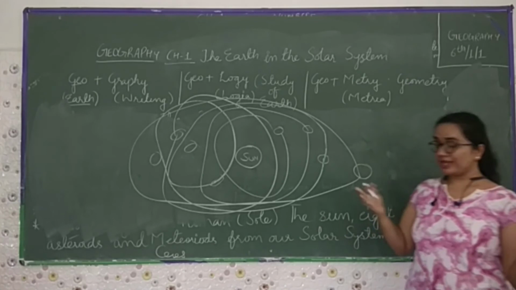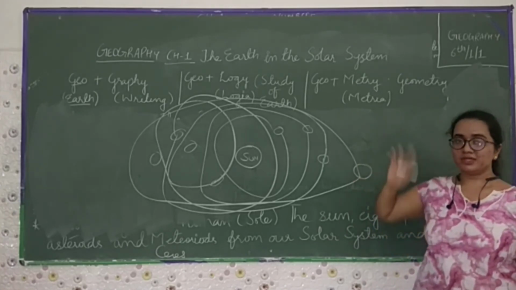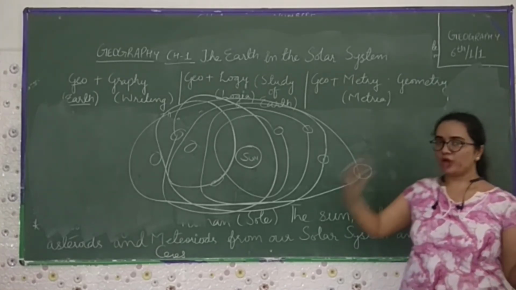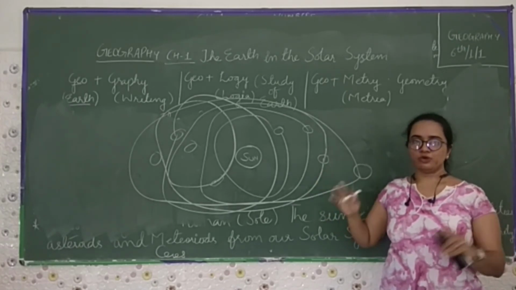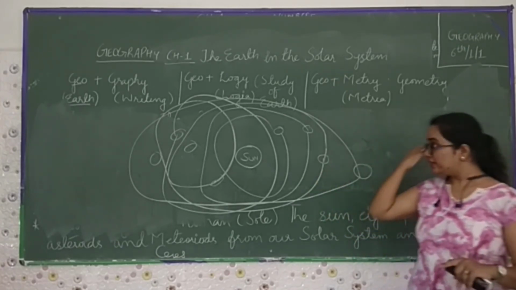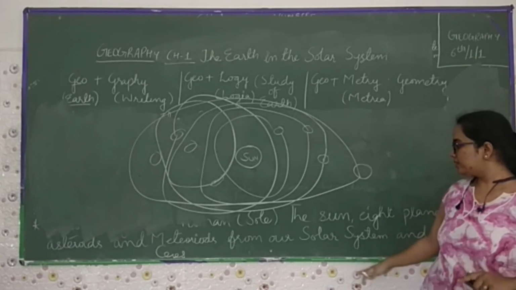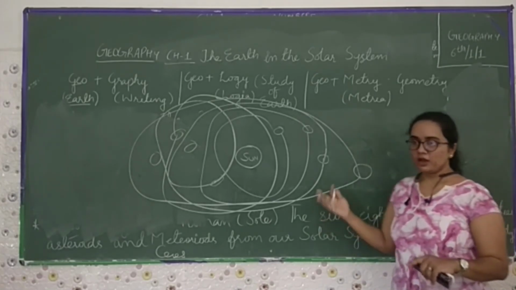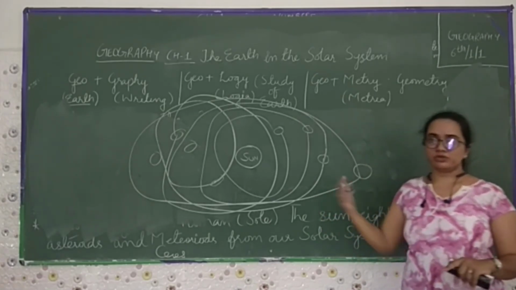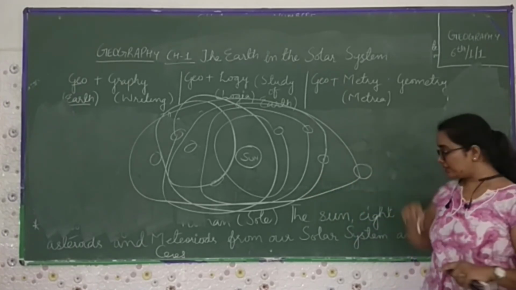There are numerous, like 12 zodiac signs, formed in the sky, which are known by the astrologers. Then we come to know about the 8 planets and how many days each takes to revolve around the sun.